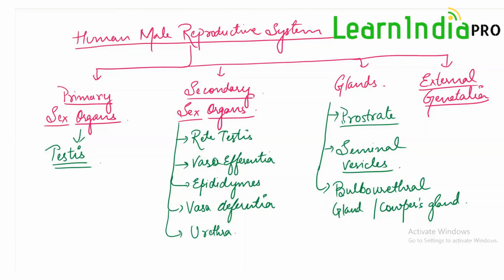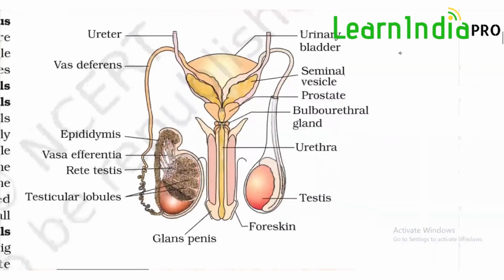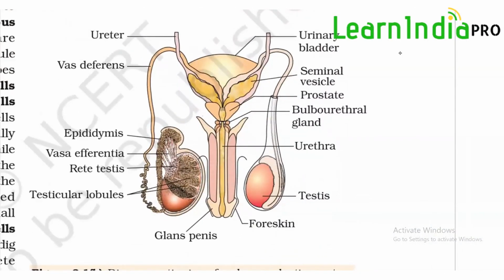Now coming to the structure of the human male reproductive system. If you look at this diagram, there is a pair of testes. The testis has a tubular structure coming out of it. The initial tubular structure is the epididymis. The epididymis later on joins with the vas deferens. The vas deferens loops over the urinary bladder.